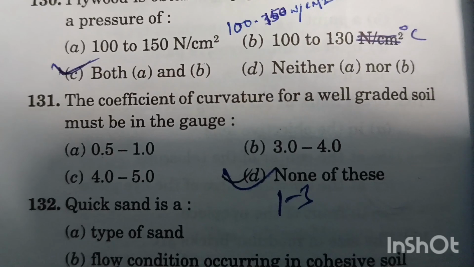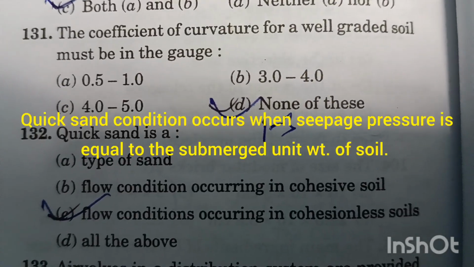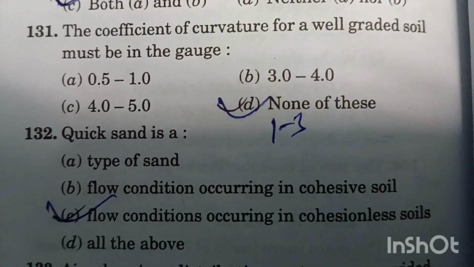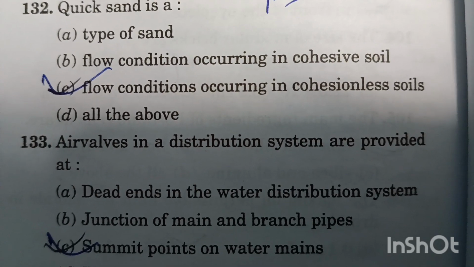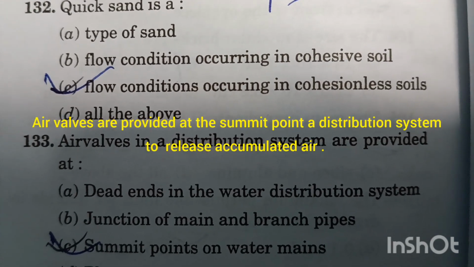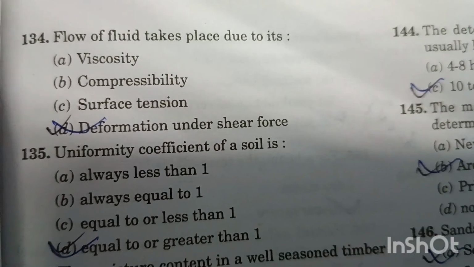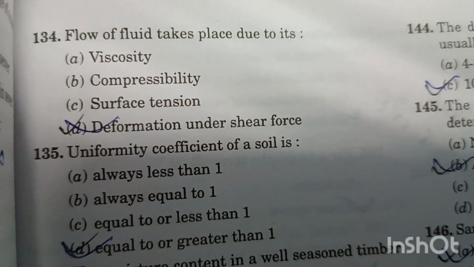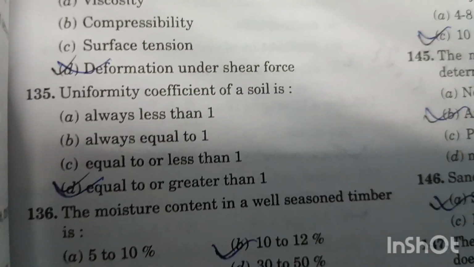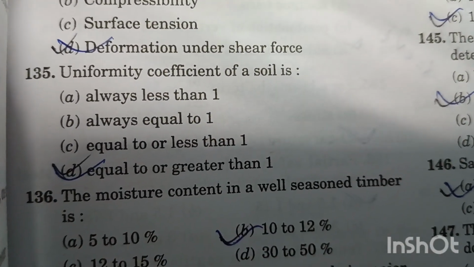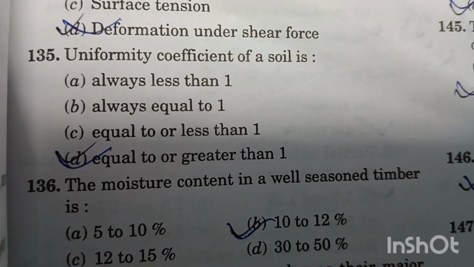Question number 132. Quicksand is a flow condition occurring in a cohesionless soil. Option C is right answer. Question number 133. Air valves in distribution system are provided at the summit points on water mains. Option C is right answer. Question number 134. Flow of fluid takes place due to its deformation under shear force. Option D is right answer. Question number 135. Uniformity coefficient of a soil is equal to or greater than 1. Option D is right answer.